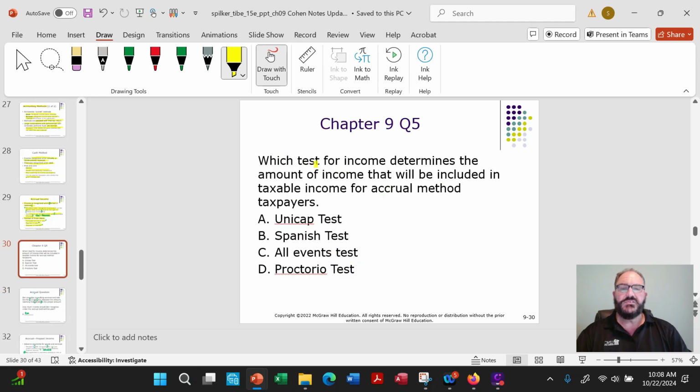Okay. So question number 5 for chapter 9. Which test for income determines the amount of income that will be included in taxable income for the accrual method of accounting taxpayers? UNICAP test, the Spanish test, the all events test, or the Proctorio test? All right, folks. Hopefully you get that one right.